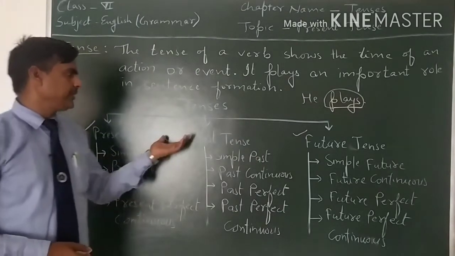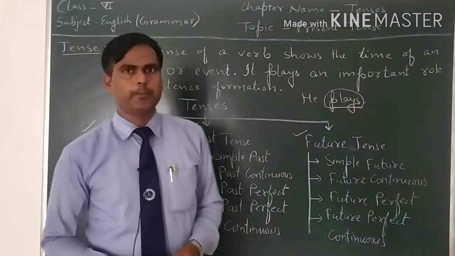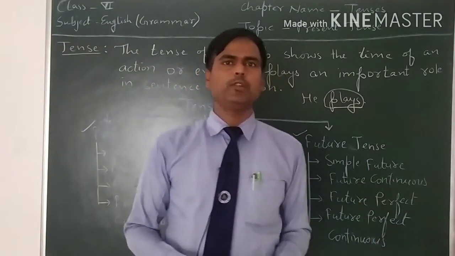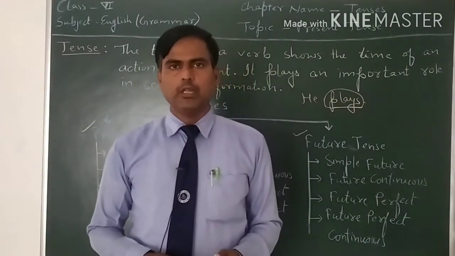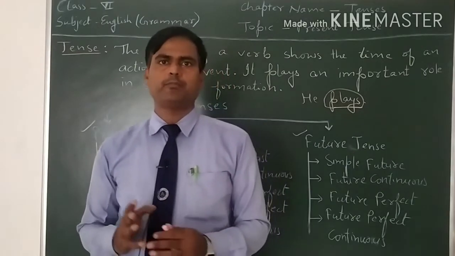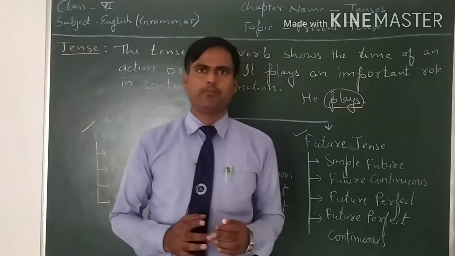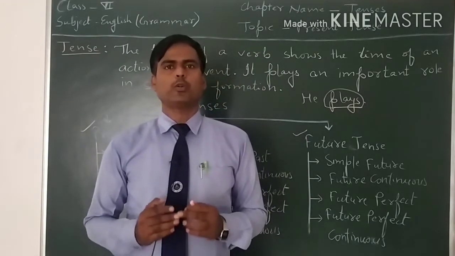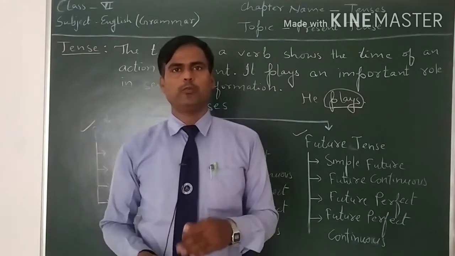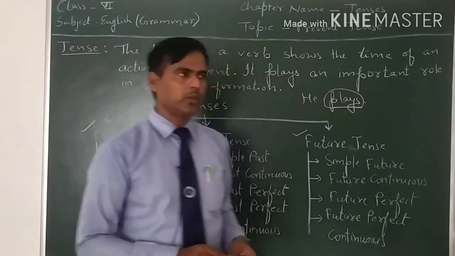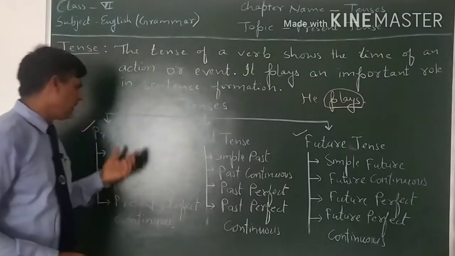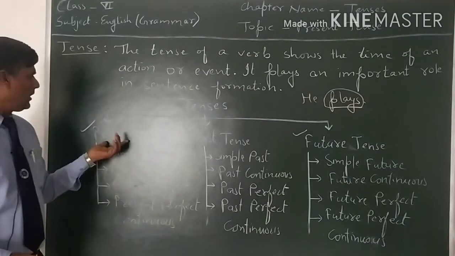We can divide all three types of tenses into four kinds. Means all tenses, present tense, past tense and future tense, they have four kinds. So let us see the first, present tense.